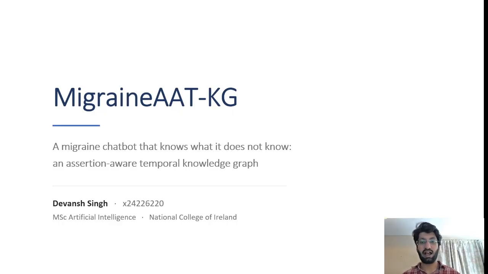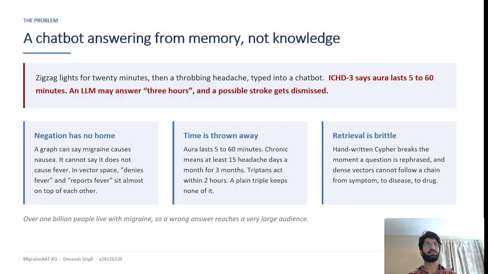Every fact in the graph knows three things. The first one is whether it is true, not true, or only possible. The second one is how long it lasts. The third one is where it has come from. Today I will show you the problem, the system running, and the results.